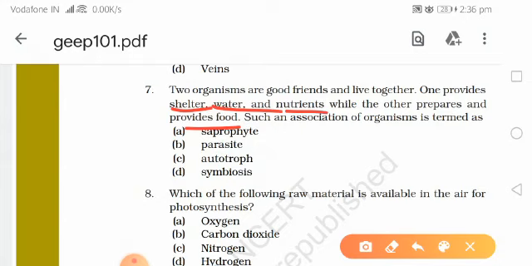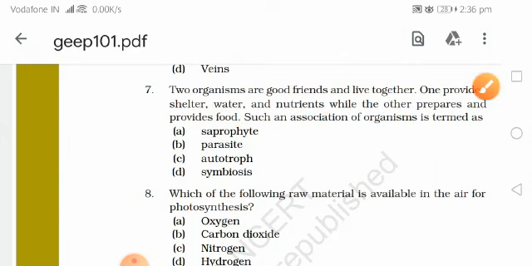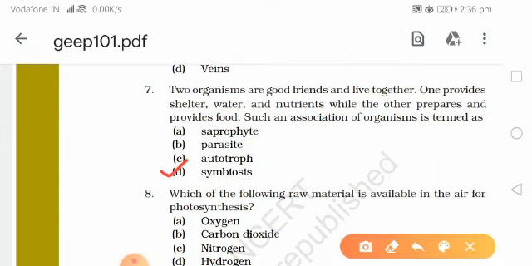The other will give food, but it can't live without shelter, water and nutrients. So this is a deal between two organisms and this is known as symbiosis, a symbiotic relationship. So the answer is symbiosis.